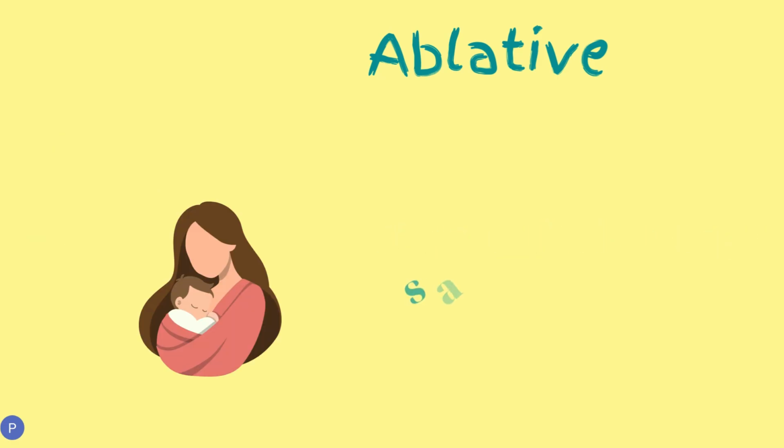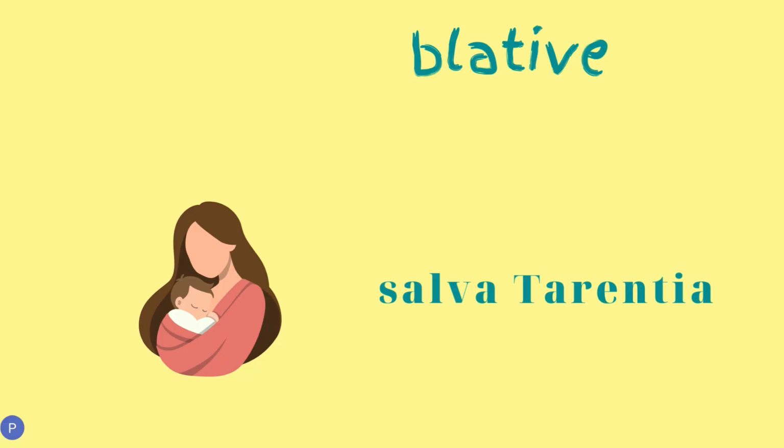Another example from the letter: salva Tarentia doesn't have a verb because the verb is to be. So the phrase actually means while Tarentia is in good health. Tarentia is the subject noun and salva is the predicate adjective.